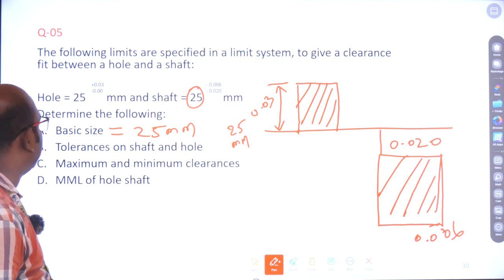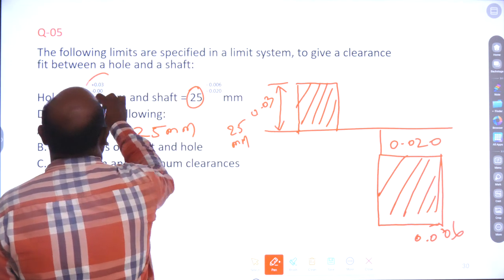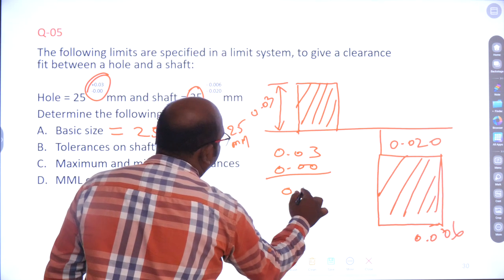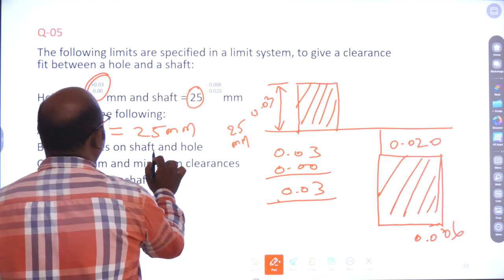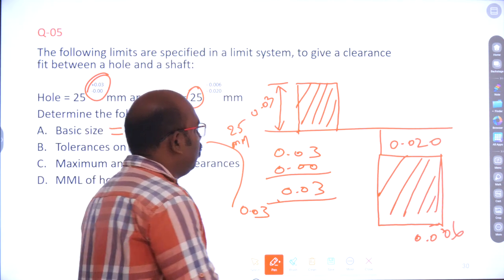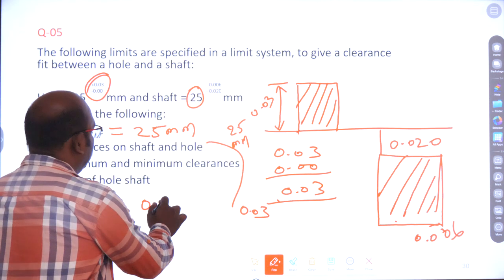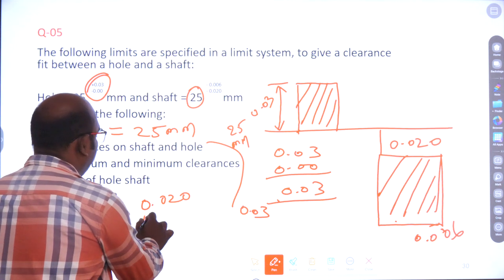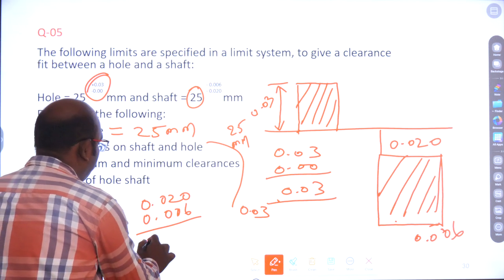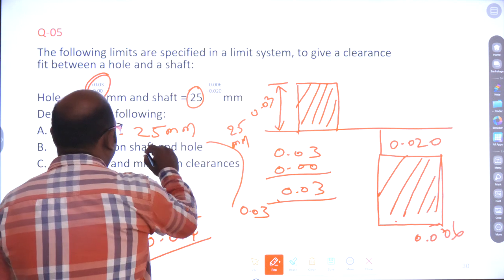The tolerance on shaft and hole, yes, very easy. What is the limit? 0.03, 0.000. The tolerance of the hole means 0.03. Then what is the tolerance of the shaft? Very easy. So 0.020 minus 0.006, so 0.014. This is the tolerance of the shaft.